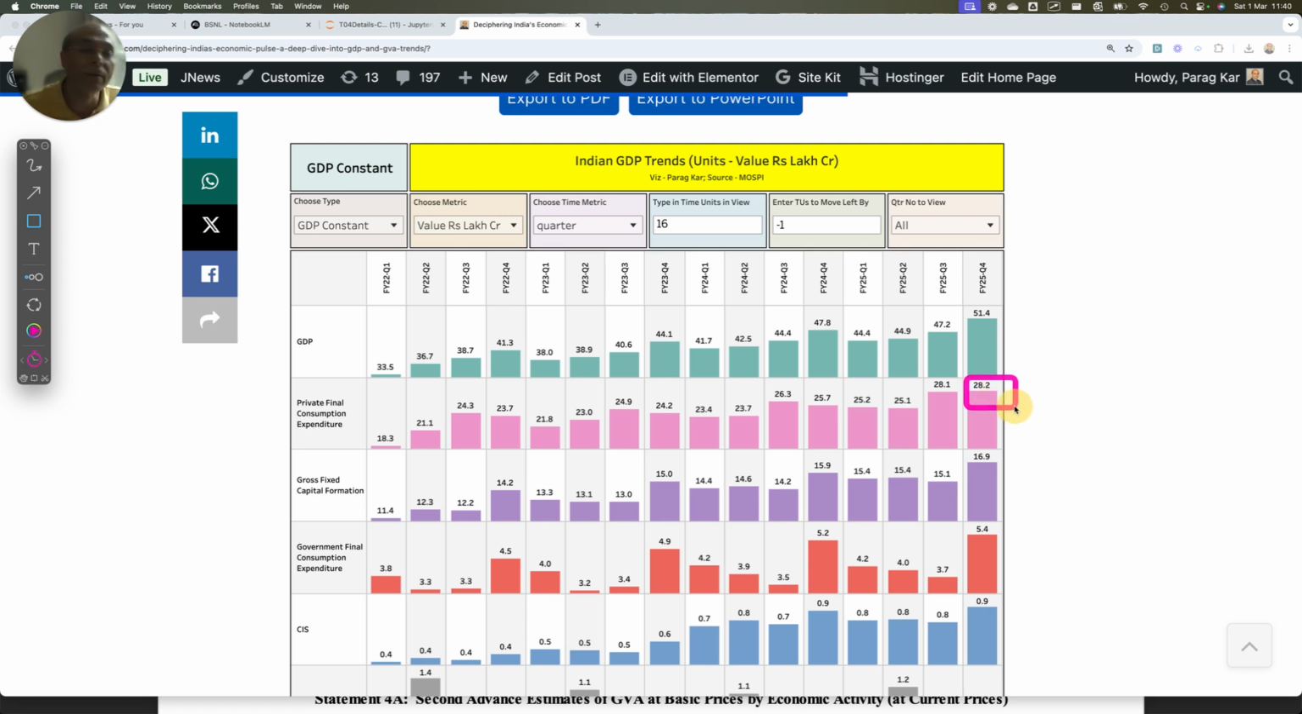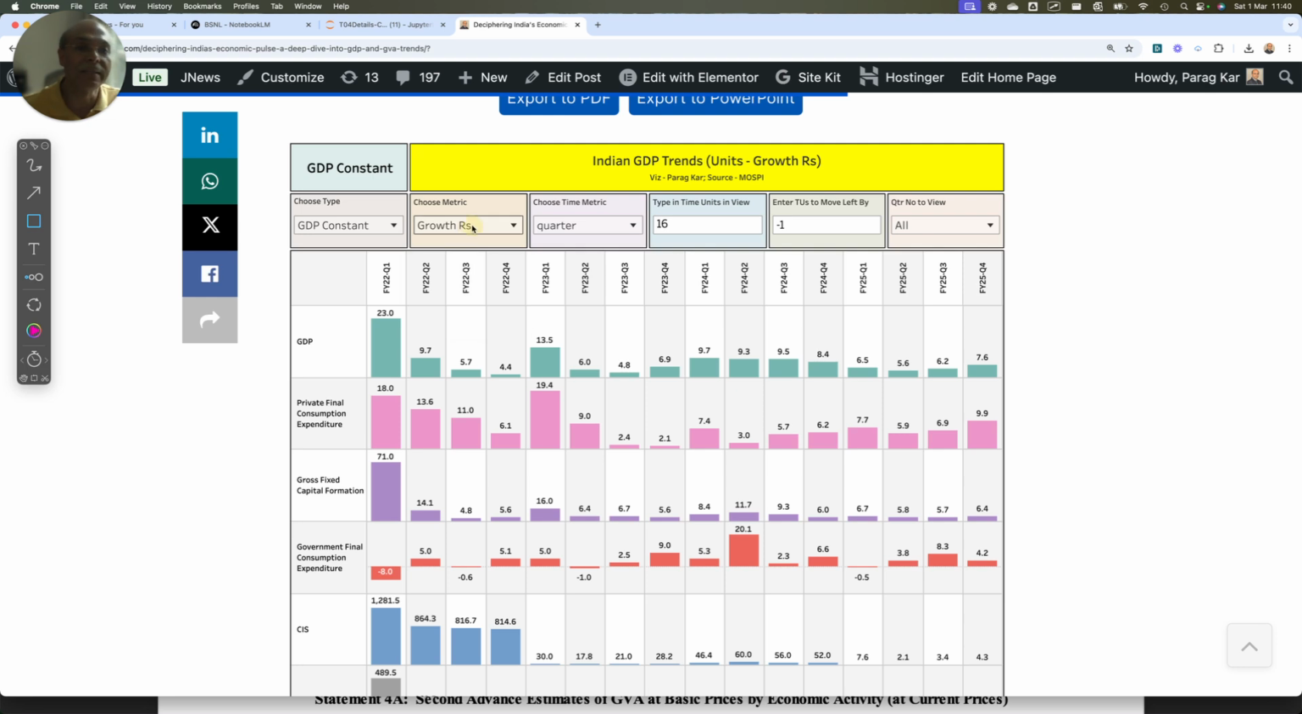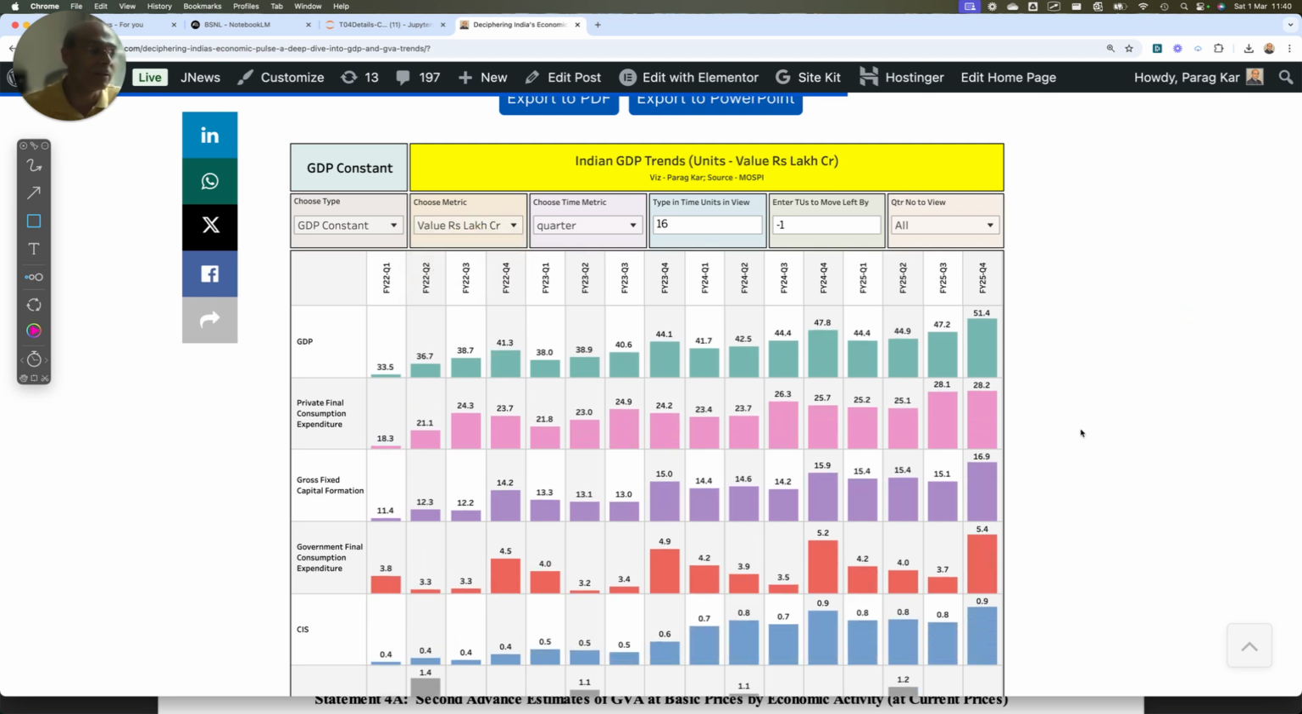Then we may not be able to grow to this number of 51.4 lakh crores, which will give us a 7 point... What was the growth number? Let's see. It is going to give us 7.6%, because of the reason I told you, that private final consumption expenditure is cyclic in nature, right? So it is expected that it is going to fall, given past experience.